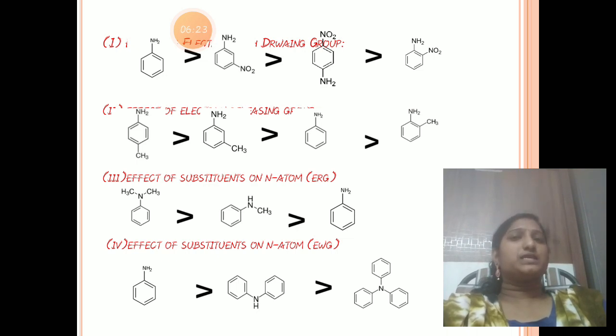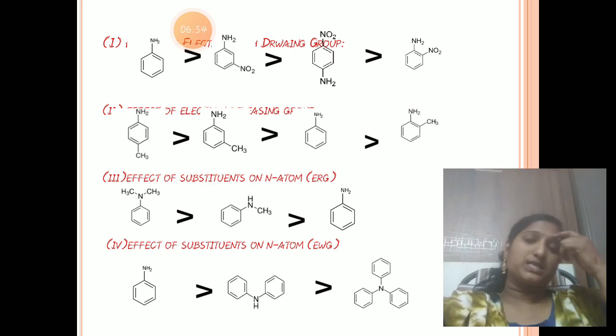Now the effect of substituents on the nitrogen atom. For example, electron releasing groups are present on the nitrogen atom. See here, nitrogen containing two methyl groups, nitrogen containing one methyl group, and nitrogen containing no methyl groups. Which one is more basic? Nitrogen containing more alkyl groups is more basic, as we know. So N,N-dimethyl aniline is more basic than N-methyl aniline and normal aniline.